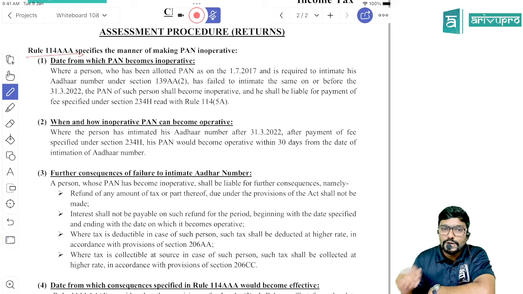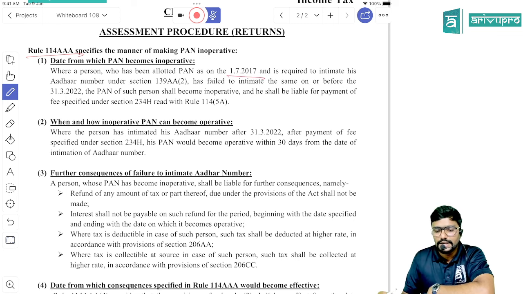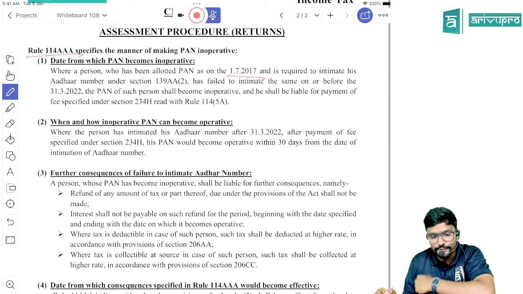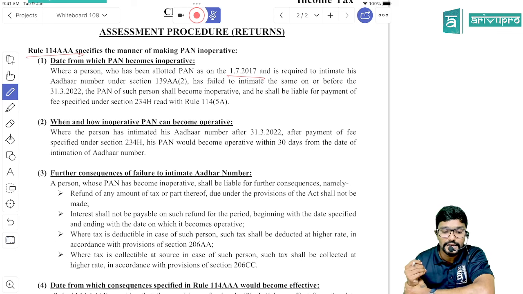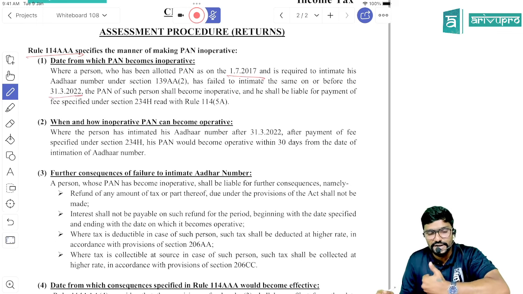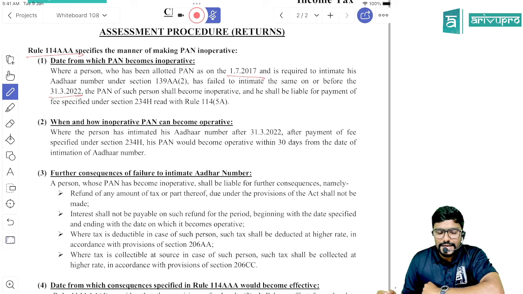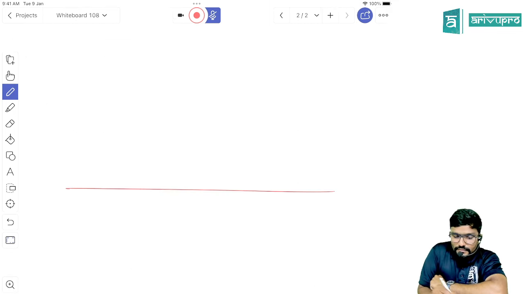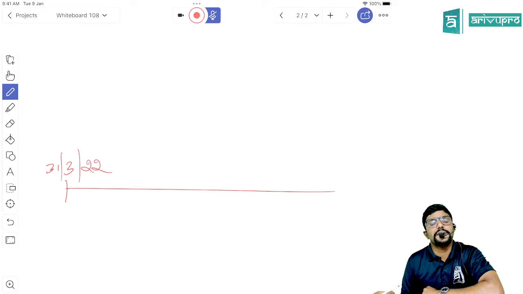First one, Rule 114AAA sub-rule 1: date from which PAN becomes inoperative. Where a person who has been allotted PAN as on 1st July 2017 and is required to intimate his Aadhaar number under section 139AA(2) has failed to intimate the same on or before the 31st March 2022, this is the due date or the deadline given, the PAN of such person shall become inoperative and he shall be liable for payment of fee specified under section 234H read with Rule 114-5A. Guys, the deadline to link your Aadhaar with PAN was 31st March 2022.